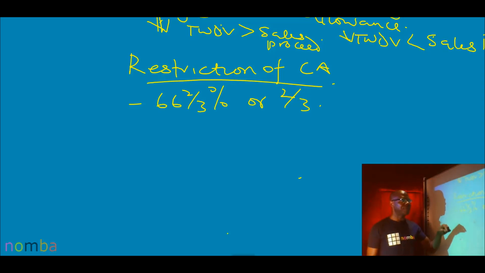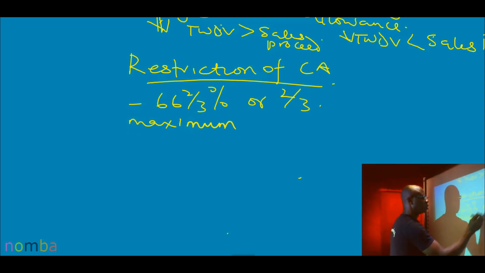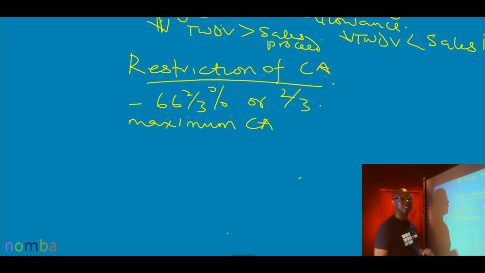The maximum capital allowance you can take away is the lower of, so maximum CA, because that is another way of putting this.